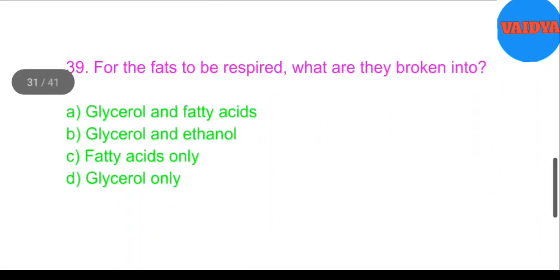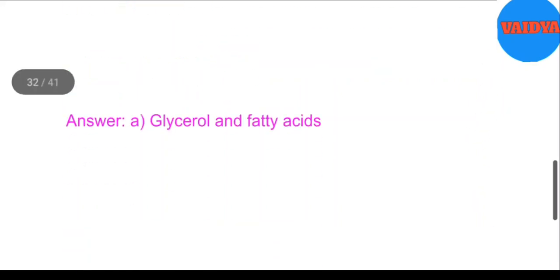39. For the fats to be respired, what are they broken into? A. Glycerol and fatty acids. B. Glycerol and ethanol. C. Fatty acids only. D. Glycerol only. Answer. A. Glycerol and fatty acids.